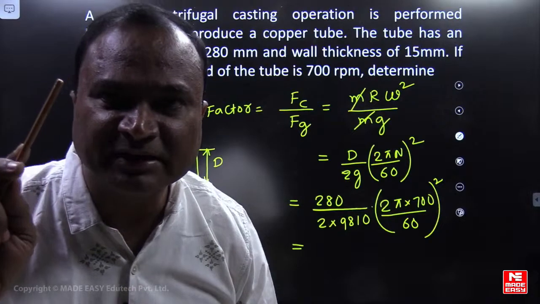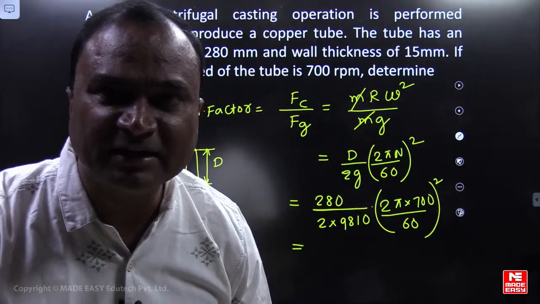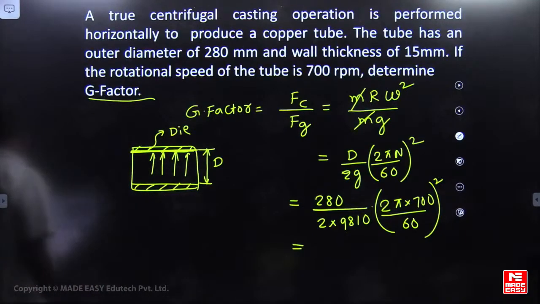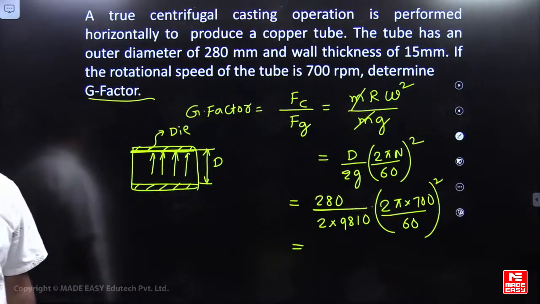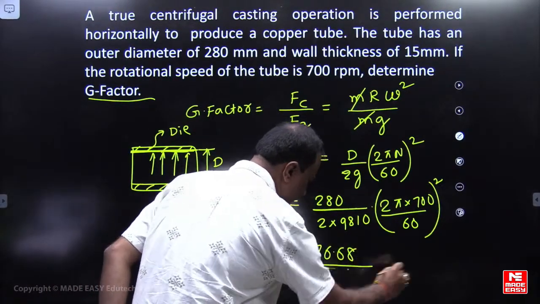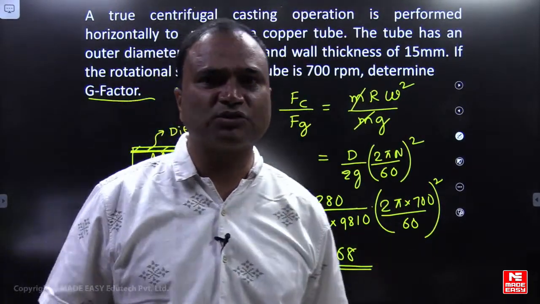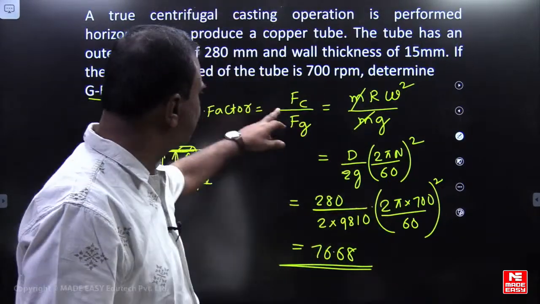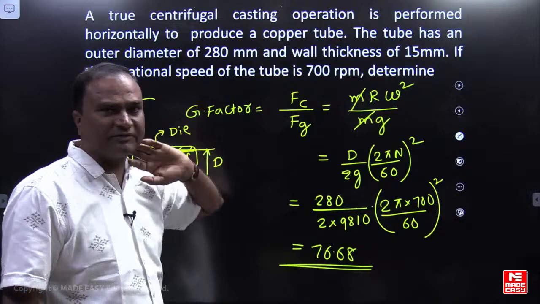Outside diameter of the casting, inside diameter of the die. What should be the G factor? 76.68, very good. It's a ratio, friends, there are no units. G factor means gravity factor, a ratio between centrifugal force to gravity force.